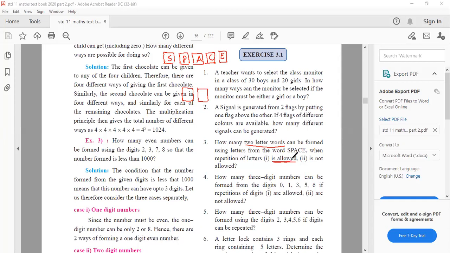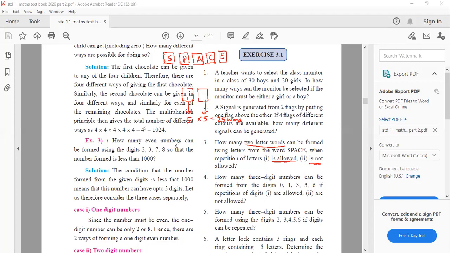If repetition of letters is allowed, that means you can put the same letter here too. Yes, 25, sir. So if repetition is allowed, 5 ways into 5, so the total answer is 25 ways.